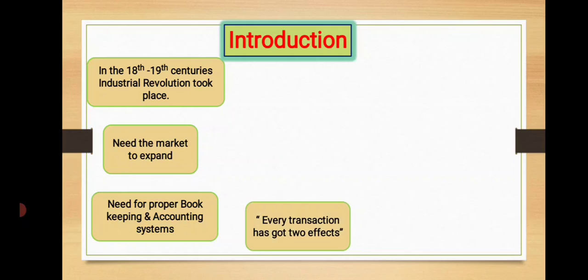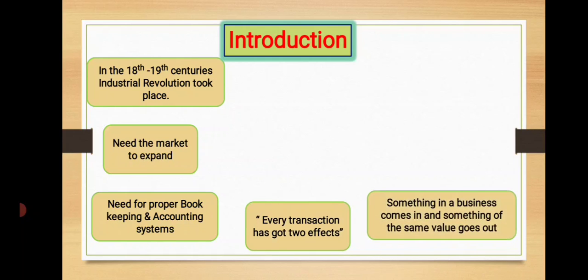In this system, a simple principle that every transaction has two effects is to be understood. For example, goods purchased: goods have come in and cash has gone out.